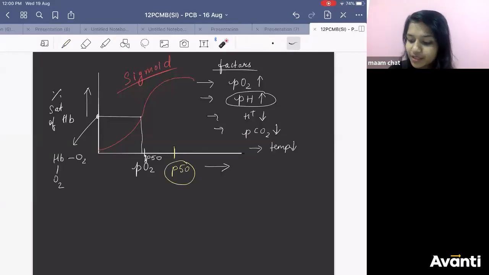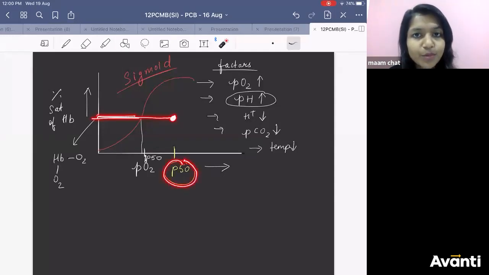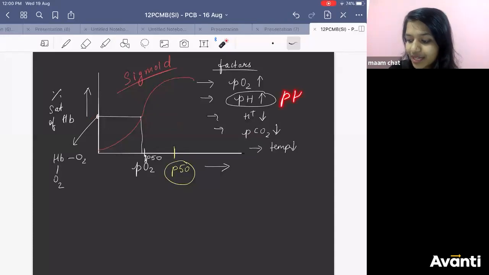To get the 50% saturation, I have to provide more oxygen. I have to provide more partial pressure of O2. It means the affinity of hemoglobin towards oxygen has decreased. And what is the reason? According to the option, the reason is that pH might have gone down. That is why affinity decreased, and for that reason you have to give more partial pressure of oxygen.